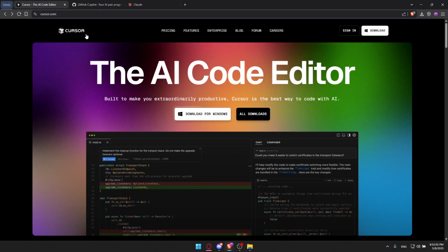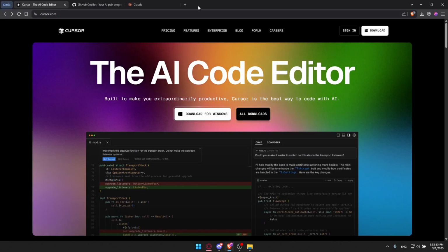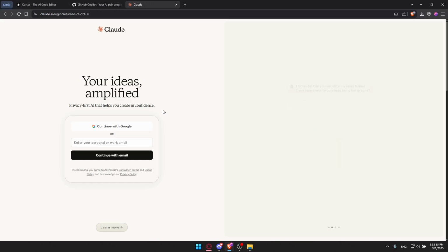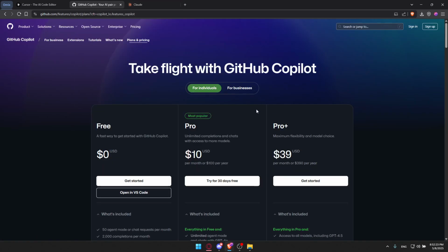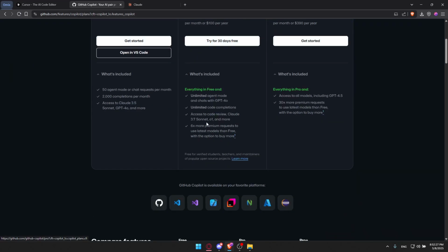So Cursor is basically for developers seeking an AI-first code editor with deep integration and advanced features. For Claude, it's basically advanced reasoning and multi-step tasks and deep codebase understanding for math and code. And for Copilot, as we said, it's just seamless integration with existing development environments and real-time code suggestions that will let you use all the models.